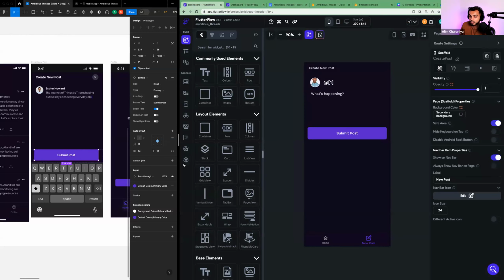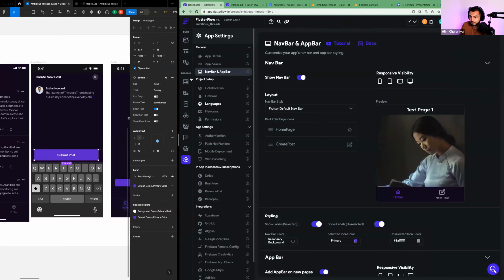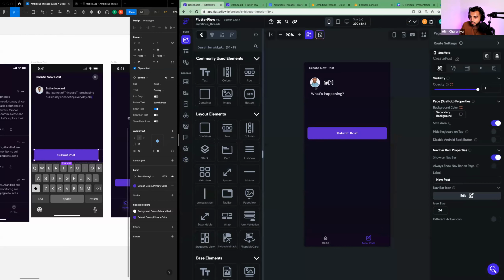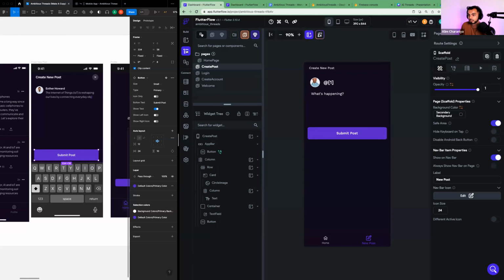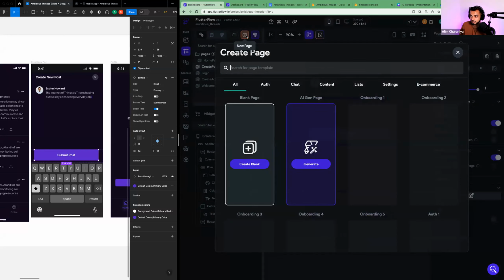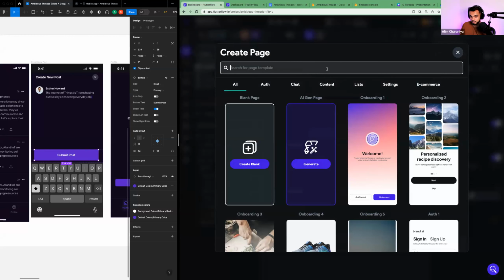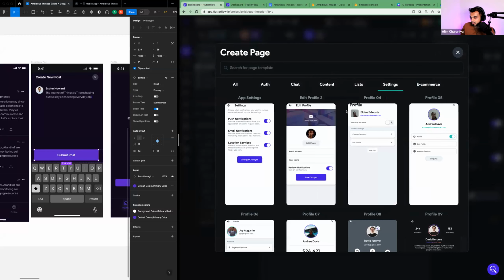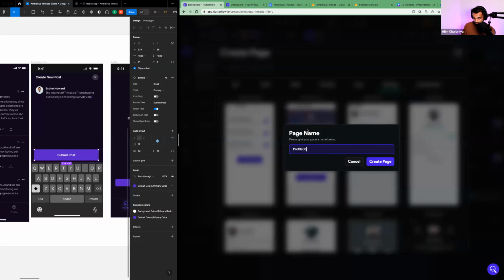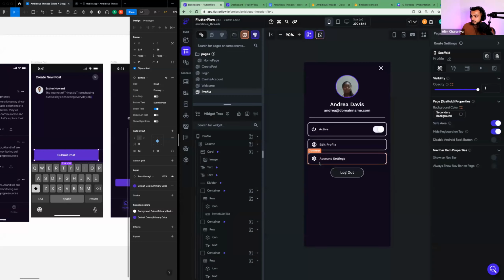Cool. So now what I'm going to do is, we need to get my user to show up in here. And now we just kind of created a small problem, but that's okay. What we can do is create a new page. Okay, I'm going to go to settings, and we're going to create a really basic profile page. I'm going to find this profile 5, hit use theme, and call it profile. Cool. We shouldn't get any errors.